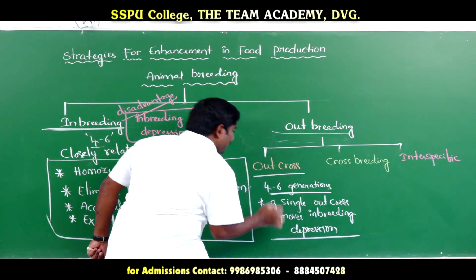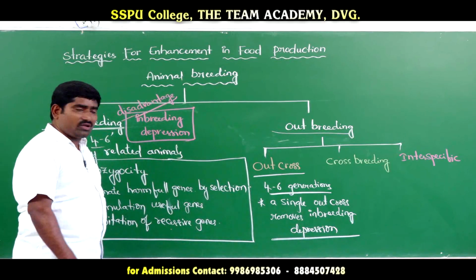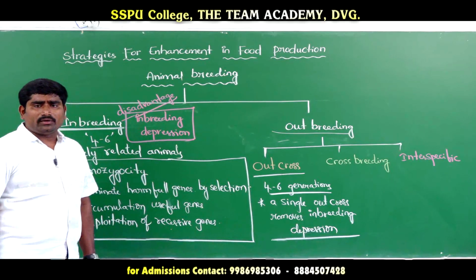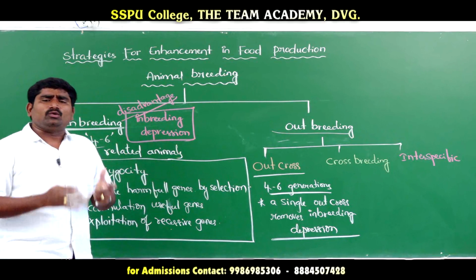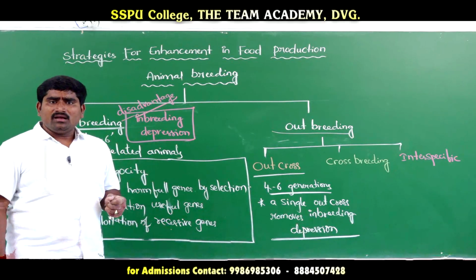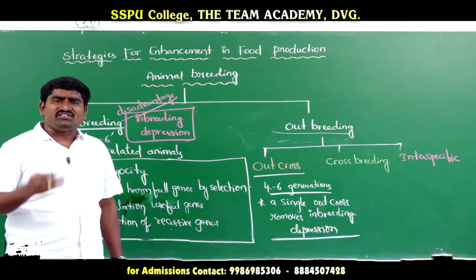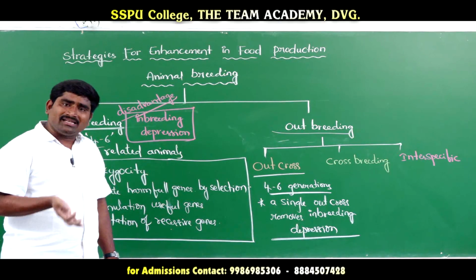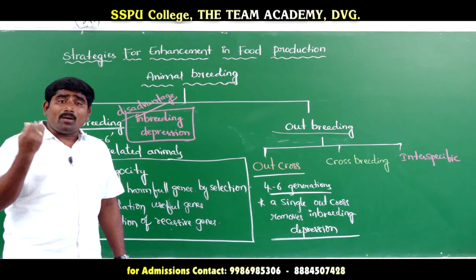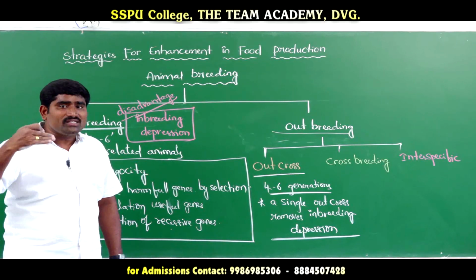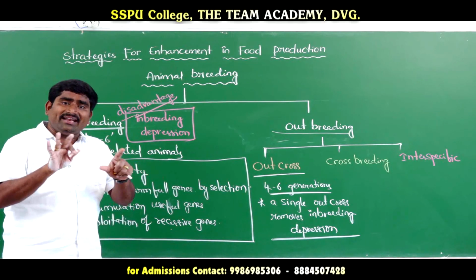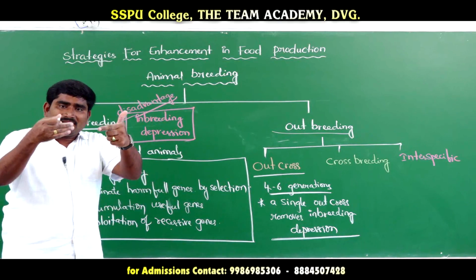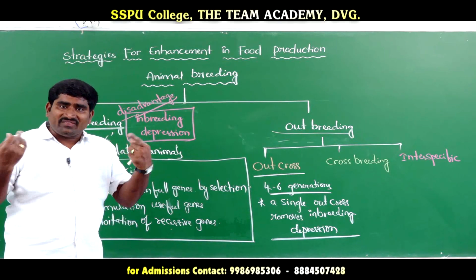So inbreeding depression can be removed by a single outcross. Outcross means what? Two unrelated animals which are not having common ancestors within 4 to 6 generations. Of course, these two are having common ancestors, but the common ancestors are not within 4 to 6 generations. Means they are not very close. They are produced from the same ancestors, but they are not very close.